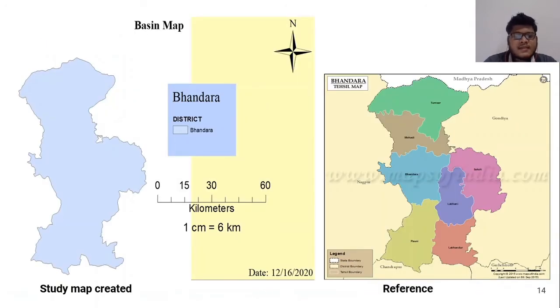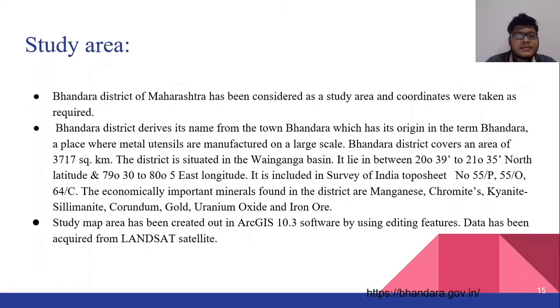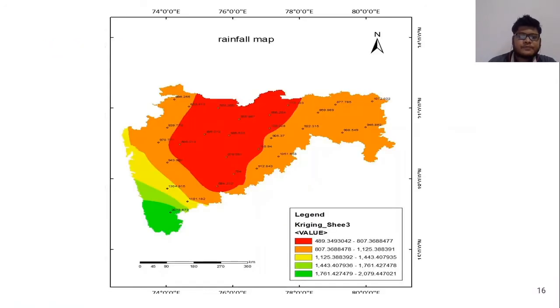So this is the study area. This is Bhandara district on which we have done our project, and the study area is in Maharashtra. It is situated in Wainganga basin, and it lies between 20 degree 39 minute to 21 degree 35 minute north latitude and 79 degree 30 minute to 80 degree 5 minute east longitude. The study area map has been created in ArcGIS 10.3 software by using editing features.